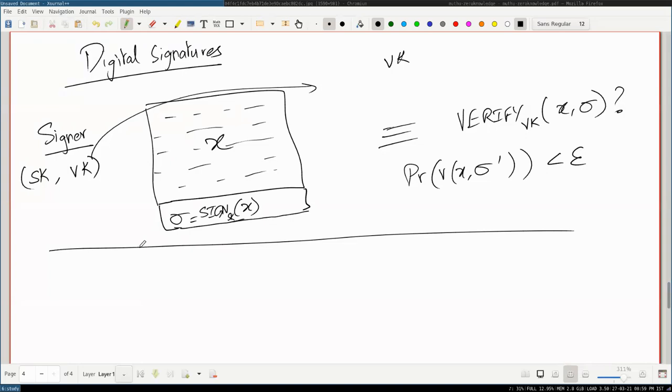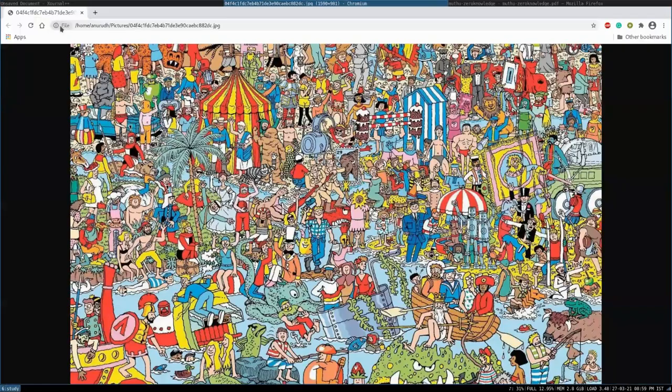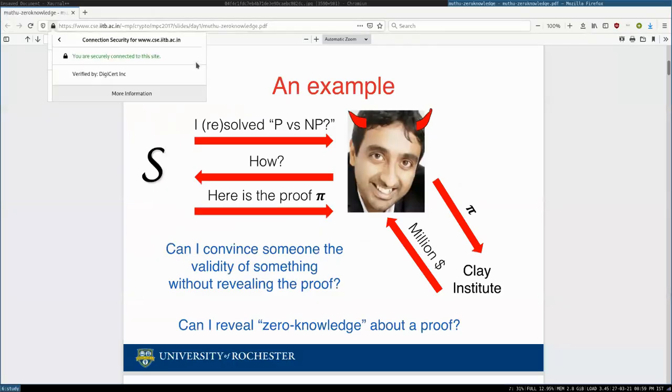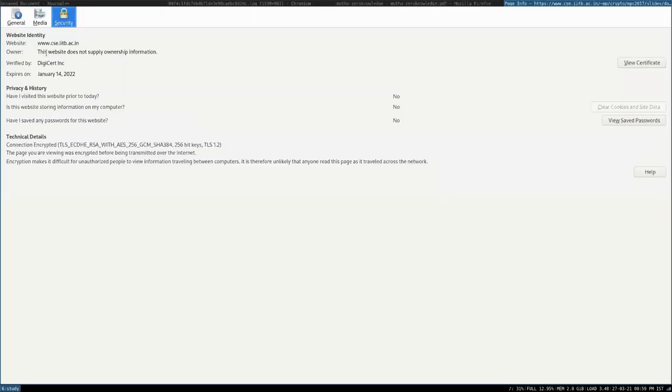We make claims that all these things are secure, and when you open up, I can do it. This is a file. So if I open up this, it says connection secure. I do this. It's verified by DigiCert. So basically the web page is also signed by the source, who has this certification, and the certification helps you verify that it's indeed this source that signed this and not somebody else who tried to forge the signature.